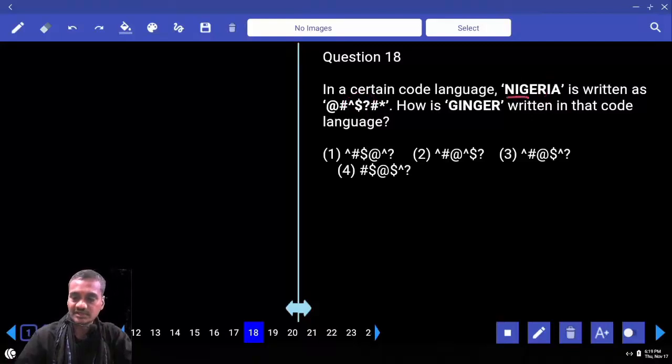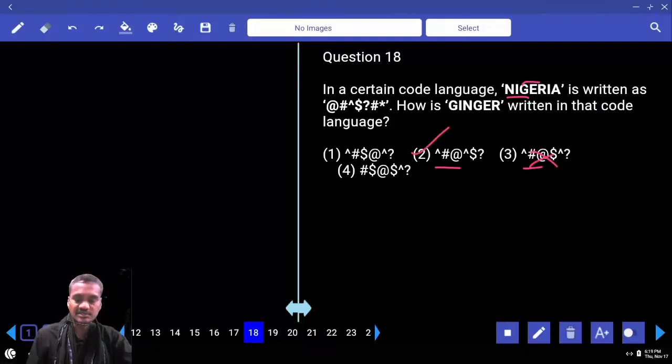Now GIN is power hash at the rate of, and we are left with this one. And GER, these three letters, again power dollar question mark. This is ruled out, choice 2 is the answer. 19th one, it is choice 2.